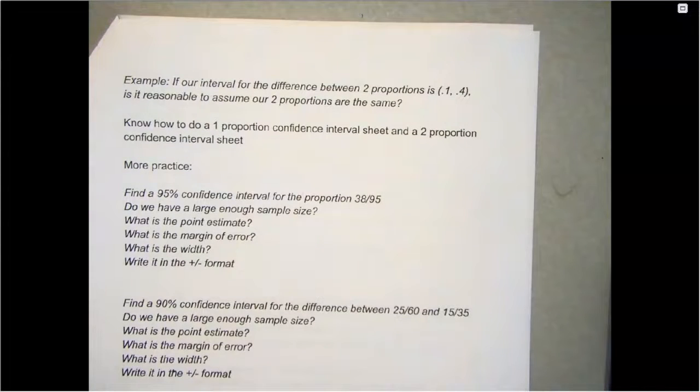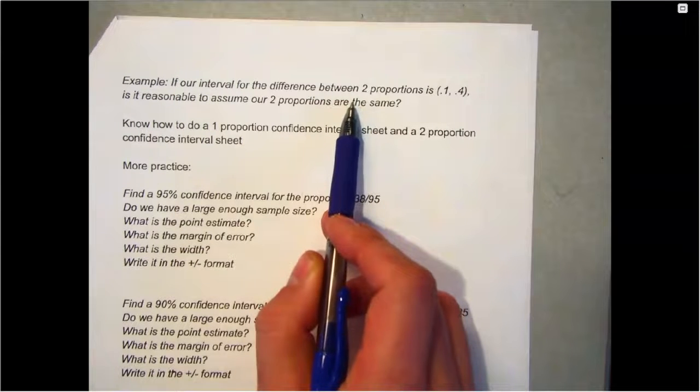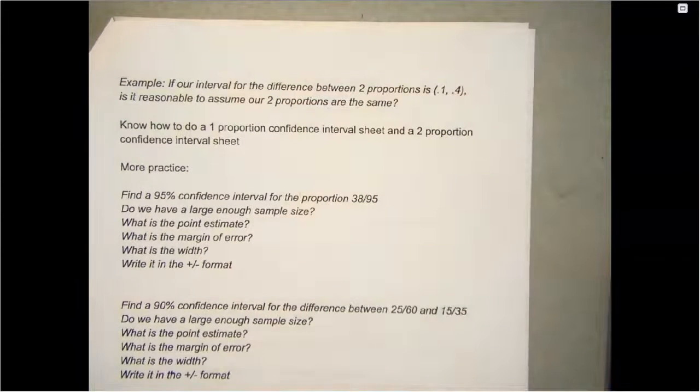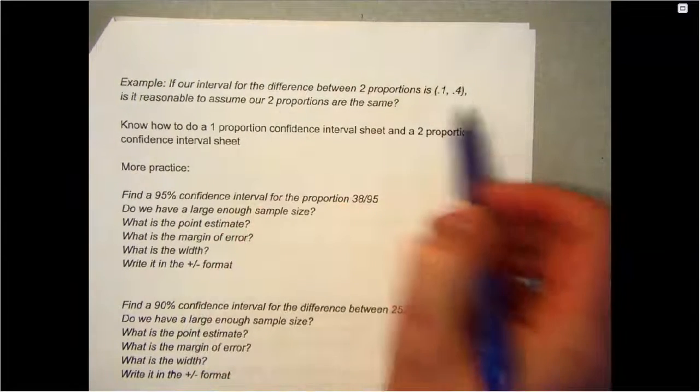If you want to know if two proportions are the same, well, if two proportions are the same and I subtracted them, think about it, if two proportions were both 0.4, and I did 0.4 minus 0.4, I would get 0. So if they're the same, you're going to have 0 in your interval. So it's not reasonable to assume these two are the same, because 0 is not in it.